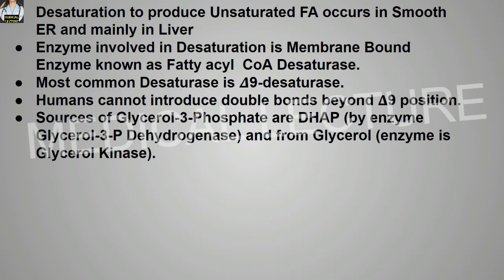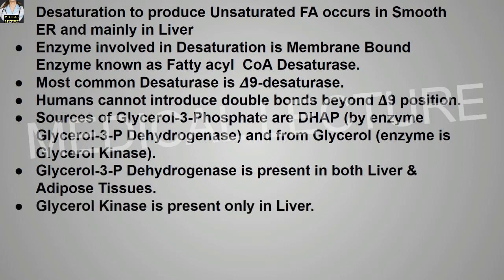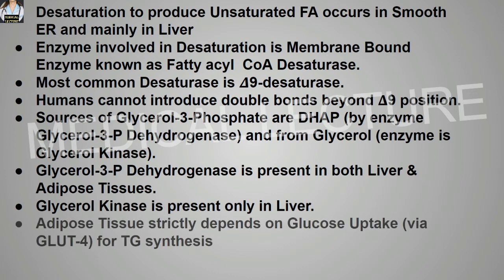From DHAP the enzyme involved is glycerol 3-phosphate dehydrogenase and from glycerol the enzyme involved is glycerol kinase. Glycerol 3-phosphate dehydrogenase is present in both liver and the adipose tissues. Glycerol kinase is present only in the liver. Adipose tissue strictly depends on glucose uptake via the glucose transporter 4 for triglyceride synthesis.